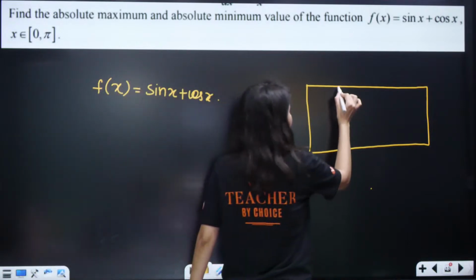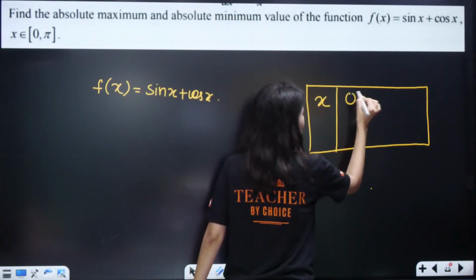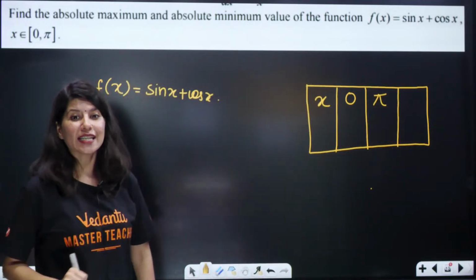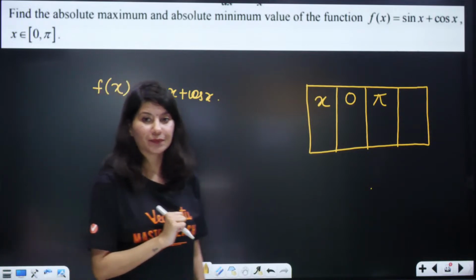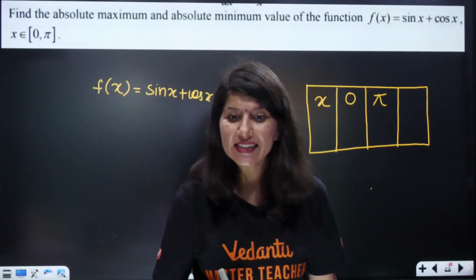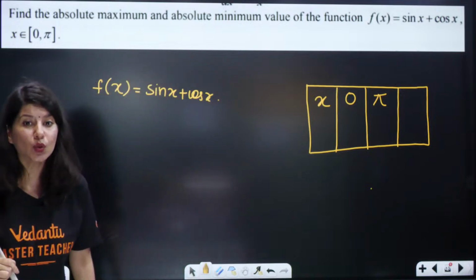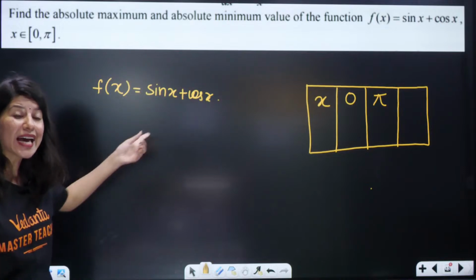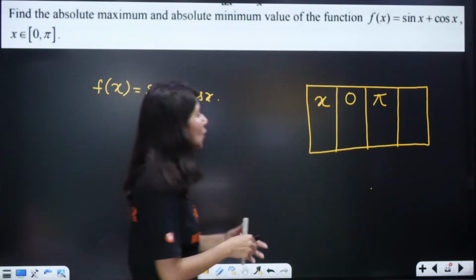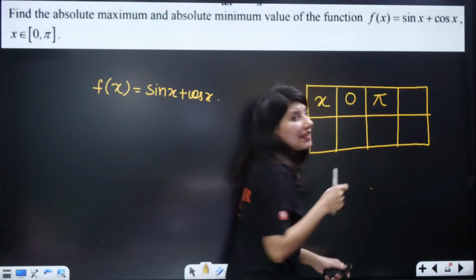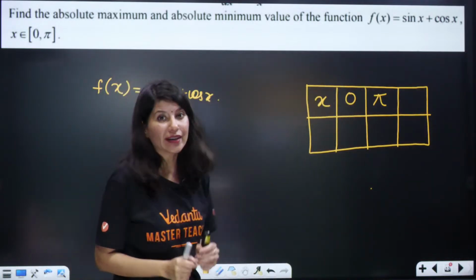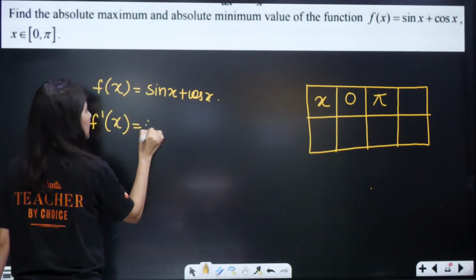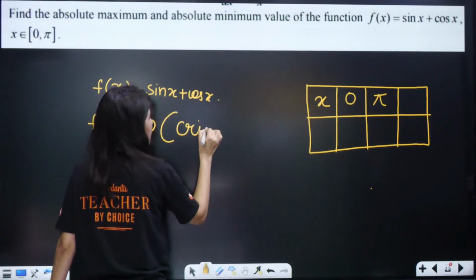So basically we will talk about x equals 0, x equals pi and critical points as well. Indrani is telling me, ma'am, differentiate with respect to x, right? Yes, the moment I differentiate with respect to x and equate it to 0, I will get critical points. So I have to get the critical points and write them, then I will check. So now f dash x equals 0 will give me critical points.